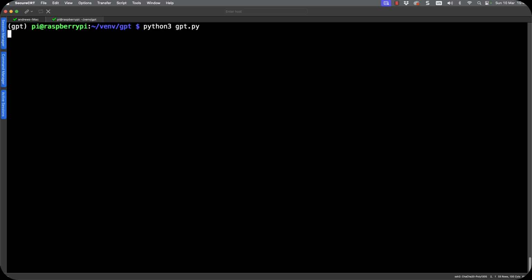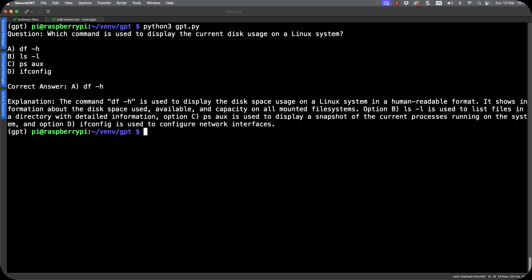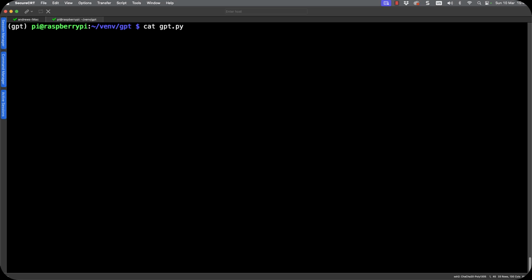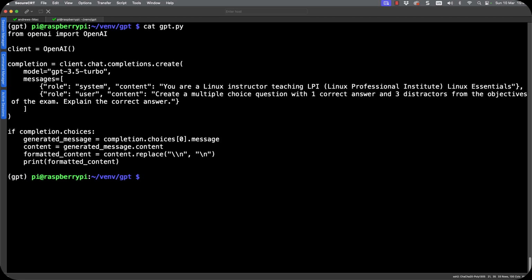But let's run it one more time. Clear our screen, Control and L, run it again. And then which command is used to display the current disk usage on our Linux system? So we could use df for disk free and -h for human readable. So you can see that we're getting that very entry-level Linux understanding questions coming back, but we've been able to do it directly from the command line without needing to jump into our ChatGPT front end. Command line is always better, but remember, if you want to look at the file, you can go through and just cat it out so we can see what's being done.